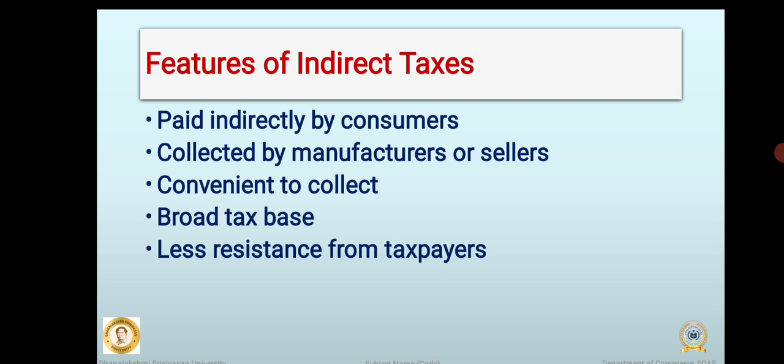Whenever we purchase a product or use a service, we indirectly pay the tax. Indirect taxes are collected by manufacturers or sellers. Producers, wholesalers, retailers, or service providers collect the tax from consumers and then transfer it to the government. They act as intermediaries in the tax collection process.